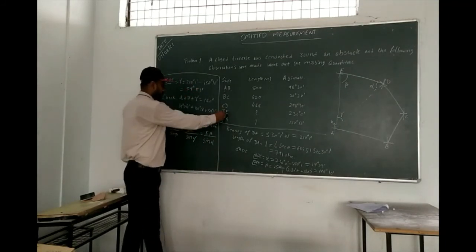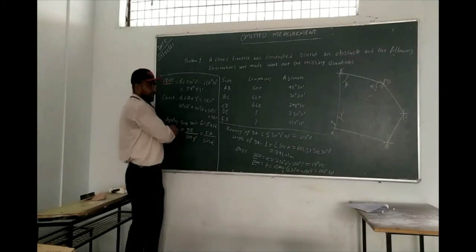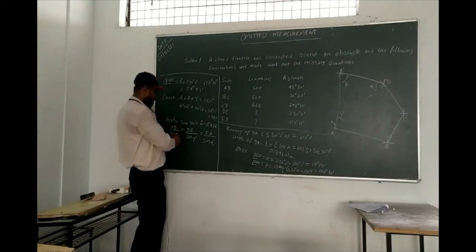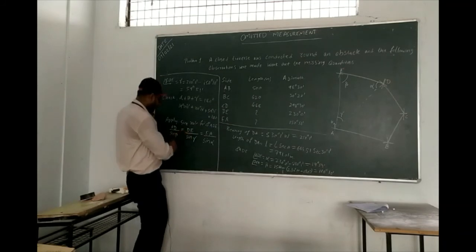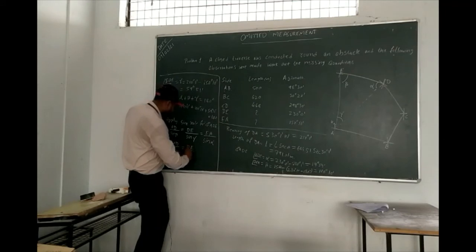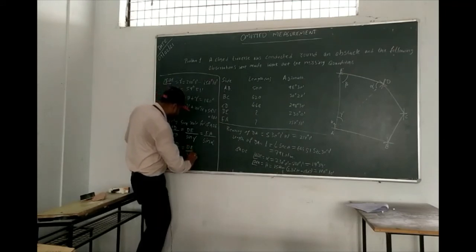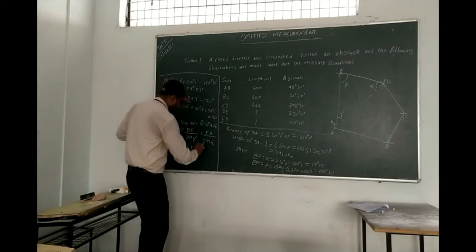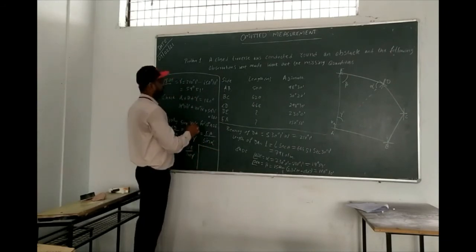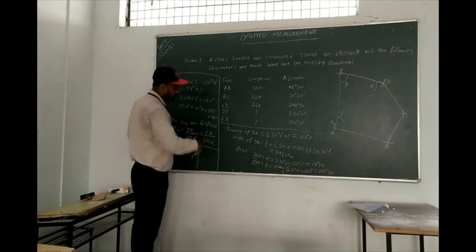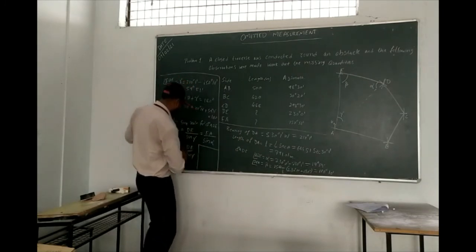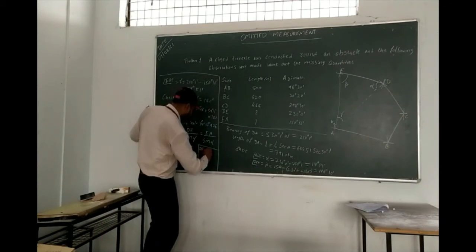So what is missing now? What we require? DE and EA. So you know AD, the length is known, and also you know beta. You just have these two equations. AD by sine beta is equal to DE by sine gamma. So AD, whatever length you calculated, how much did we get? Which length do we want now? DE. So DE is equal to AD sine gamma divided by sine beta.